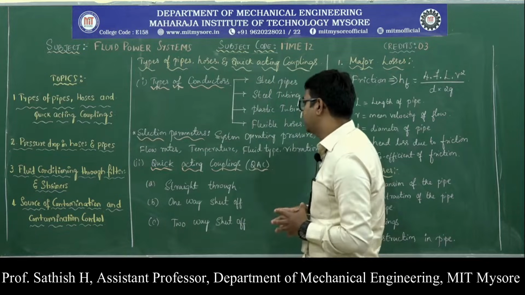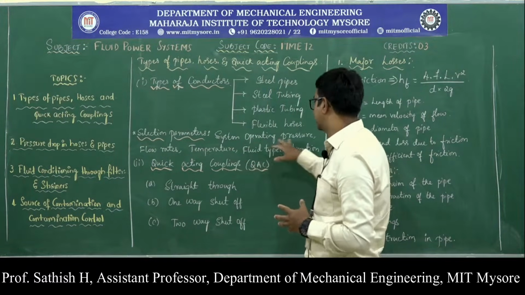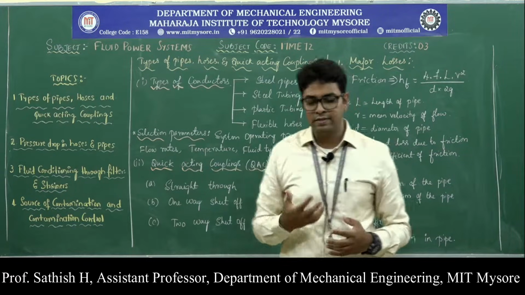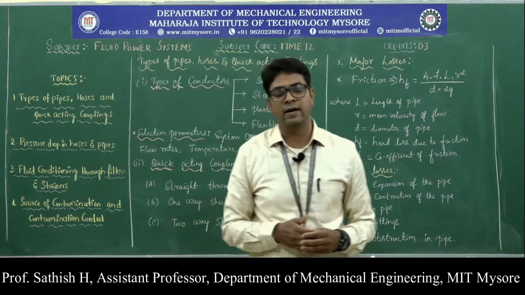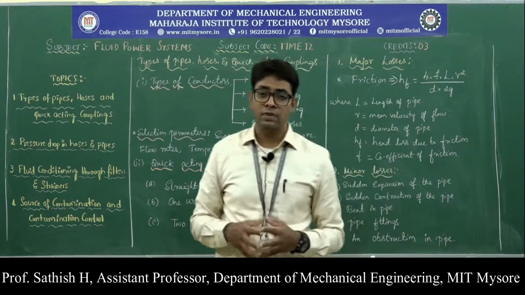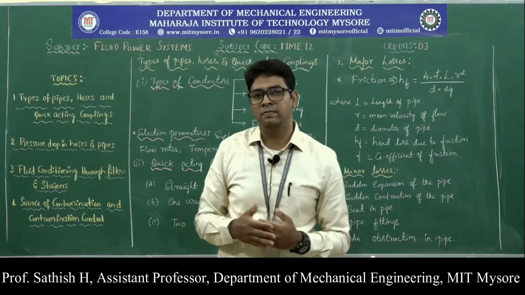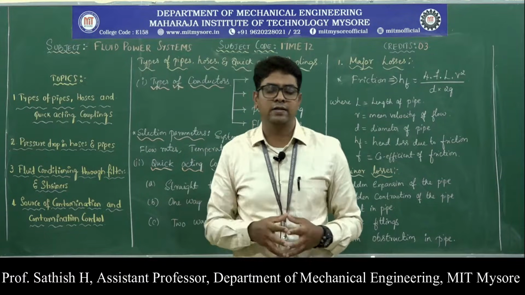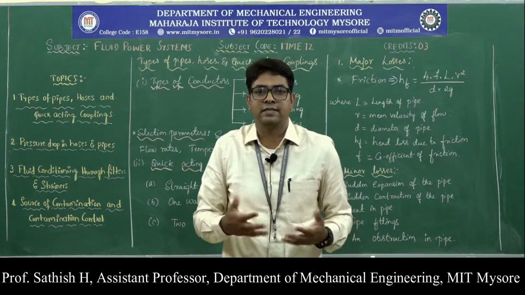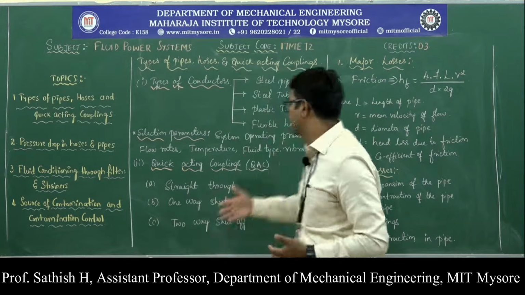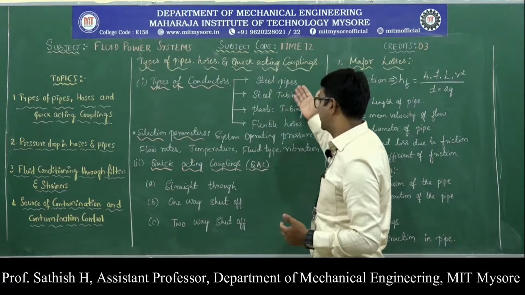One of the important parameters is system operating pressure and the flow rates. If we have plastic tubing, for example, and the system operating pressure is too high, then it may not sustain such high pressures. Then you can go for steel tubing or steel pipes.